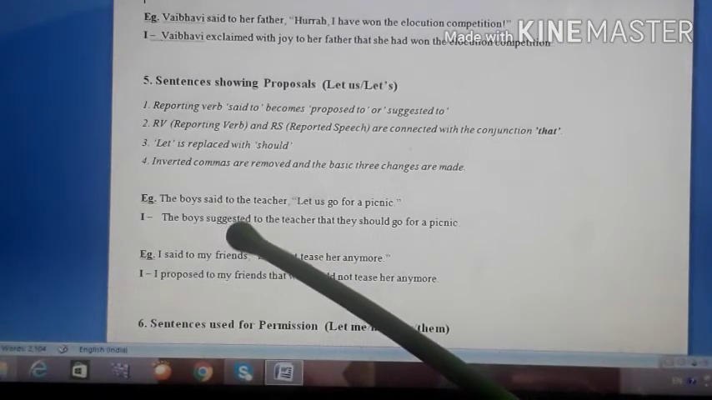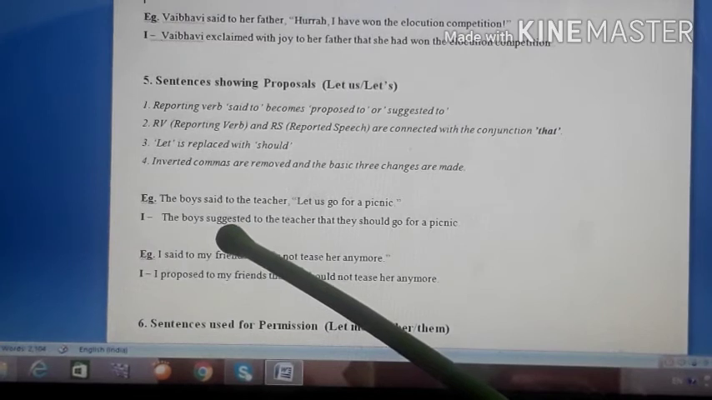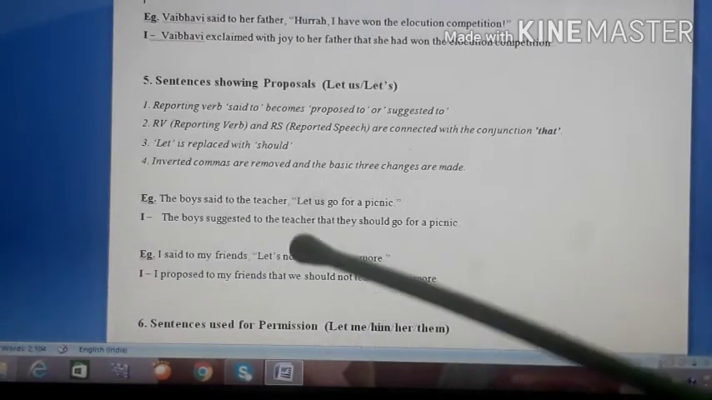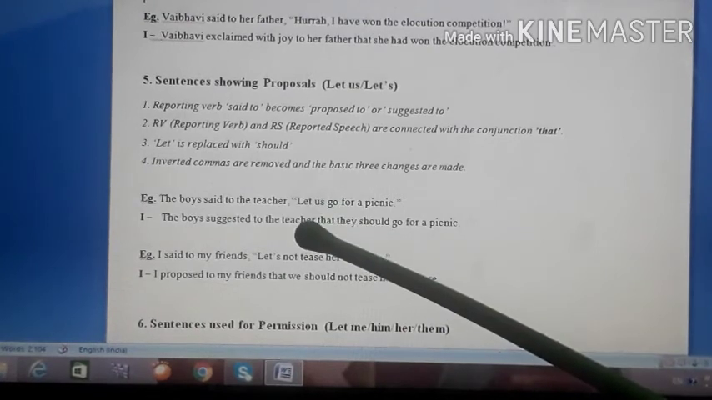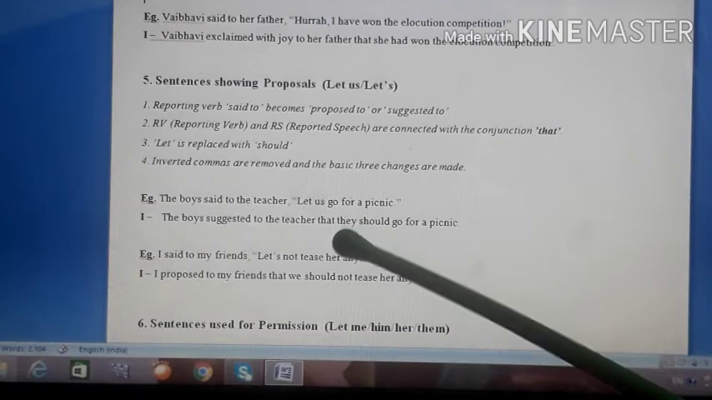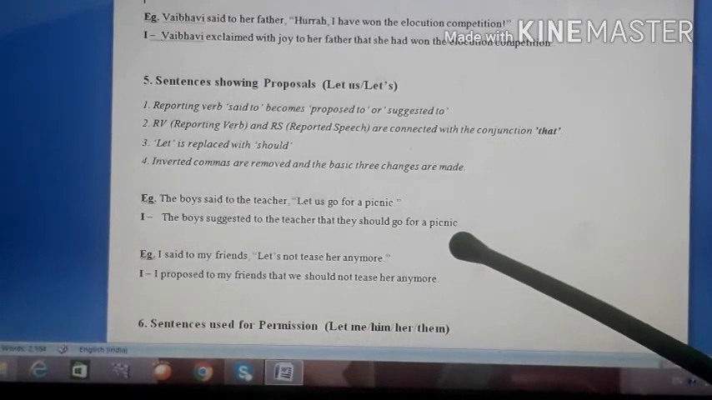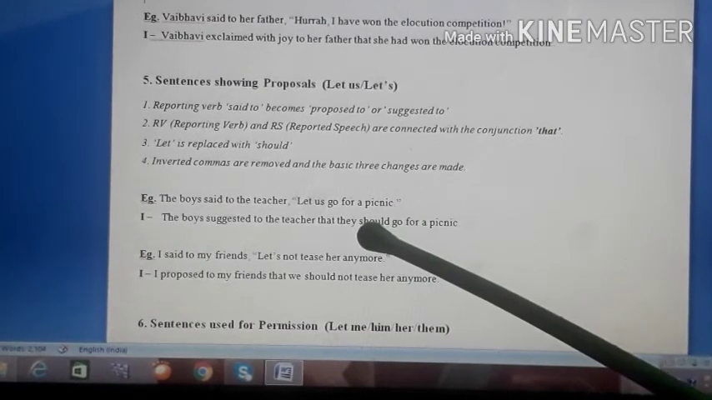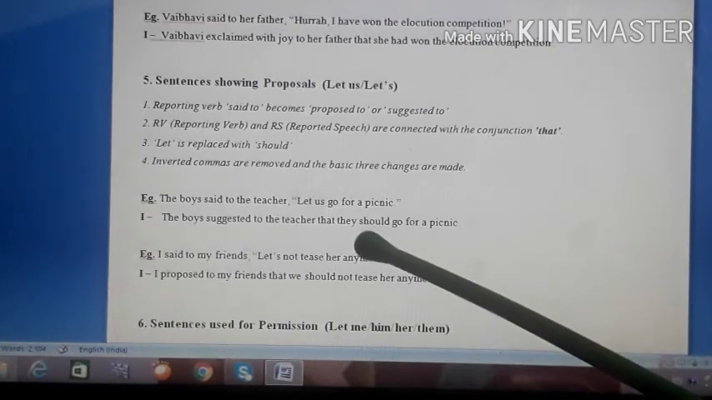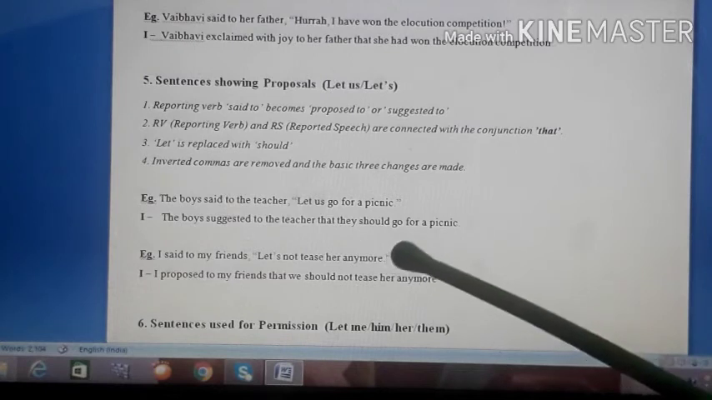So instead of suggested to, you can also use proposed to. It is not wrong. The boys suggested to the teacher that us means they, and let is converted into should. So they should go for a picnic. Okay, should is what? An auxiliary verb. So whenever an auxiliary verb comes, after that the verb is written in its normal original form.